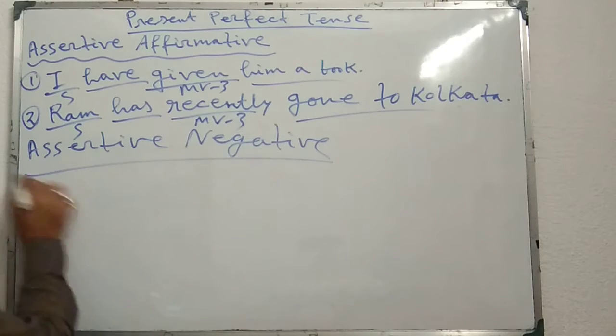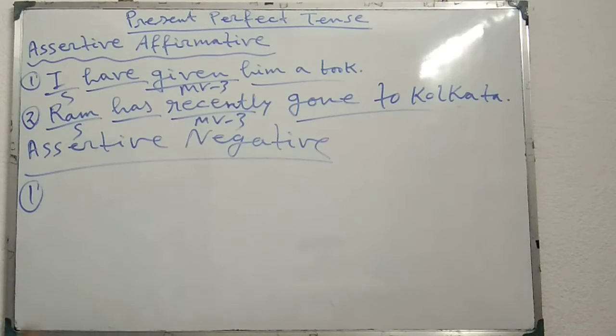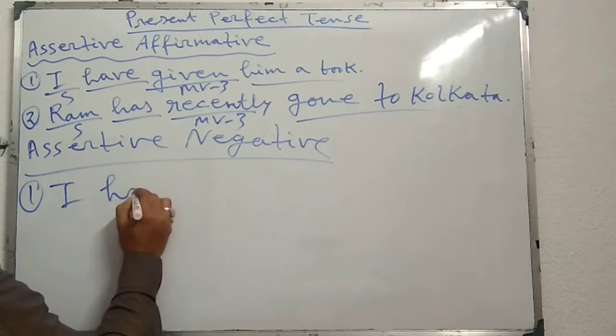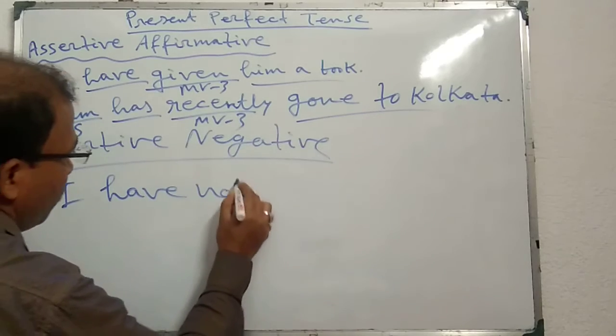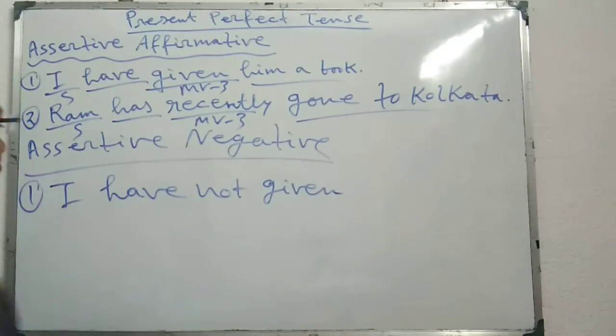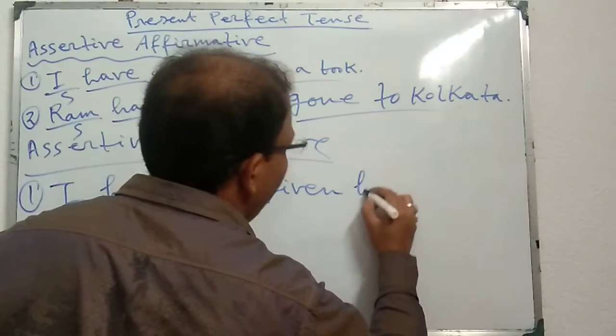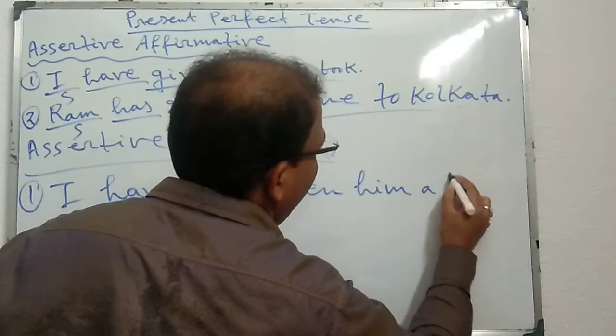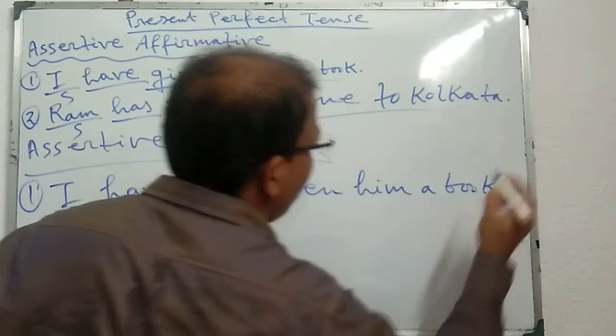That's why the first one will be: I have not given him a book.